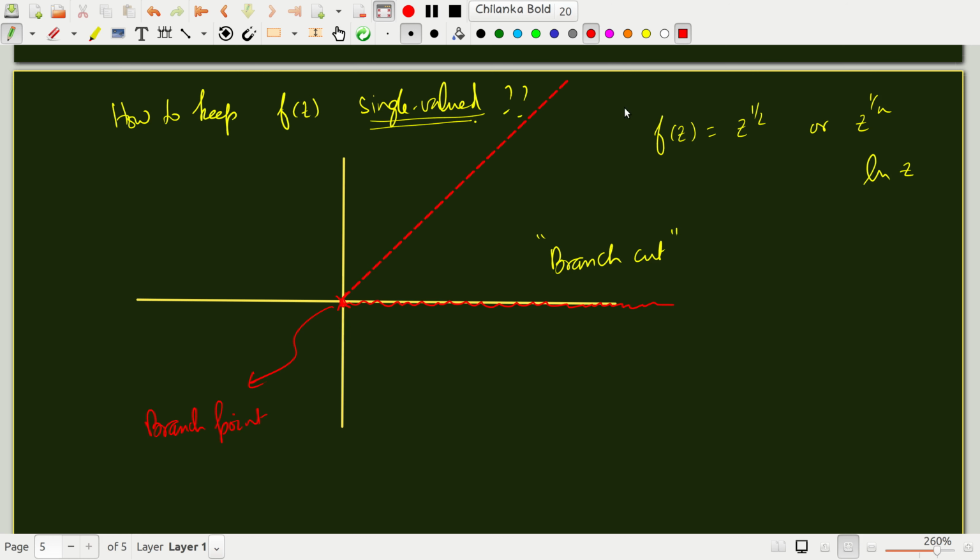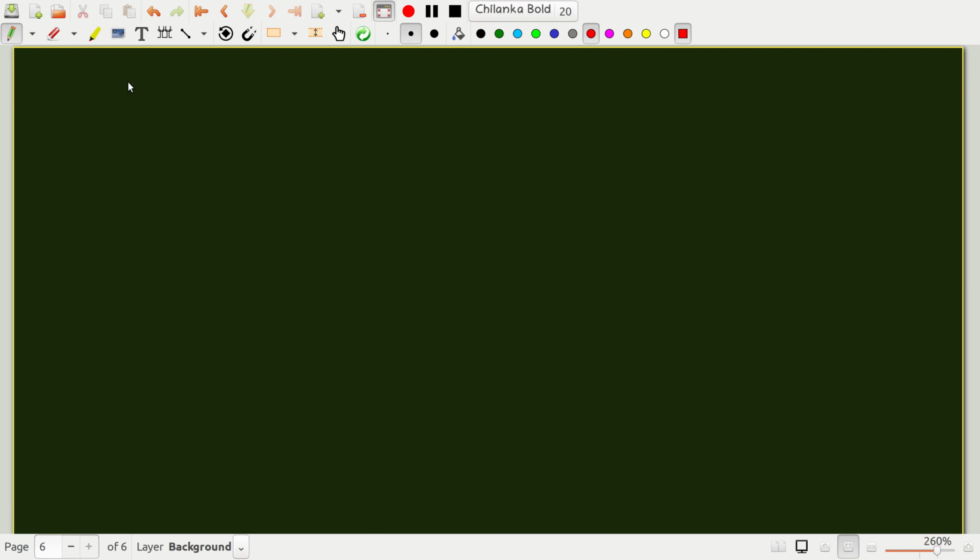Now let me illustrate this with another example. Suppose I have a function f of z equal to the square root of z squared plus 1. This is nothing but the square root of z plus i times z minus i. Previously, when I had f of z equal to z to the half, the branch point was at the origin.